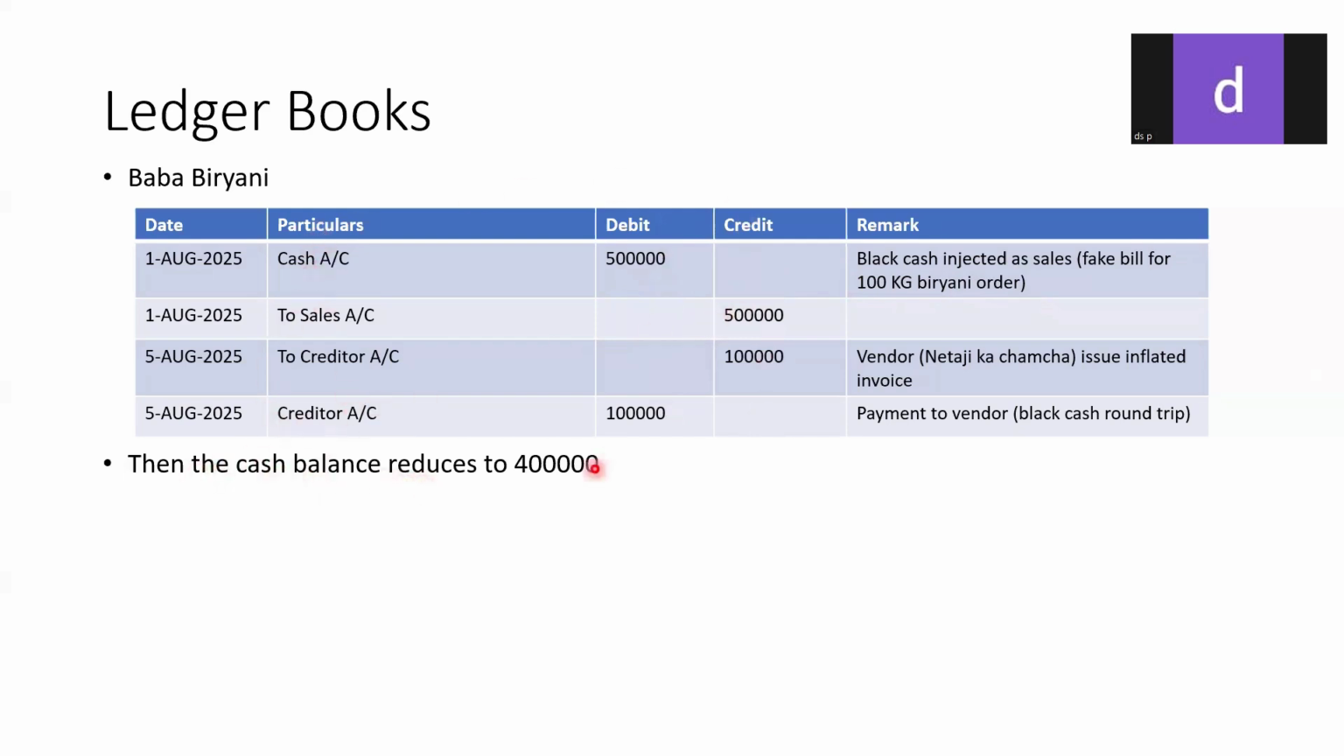So he's showing a fake bill for 100 kg biryani. In reality he might be selling just 10 kg or 5 kg, but he's showing a bill for 100 kg. So here also you can see the debit side and the credit side balance.